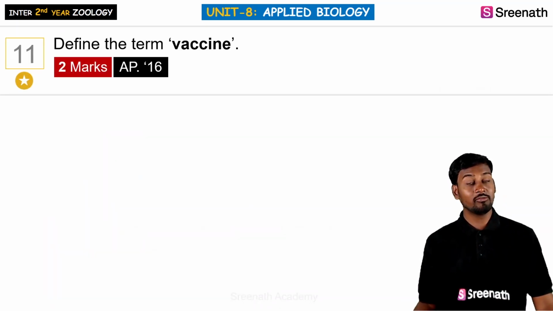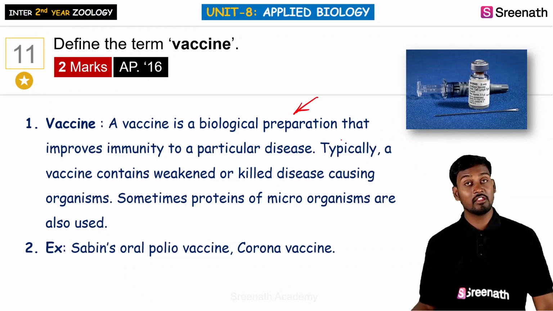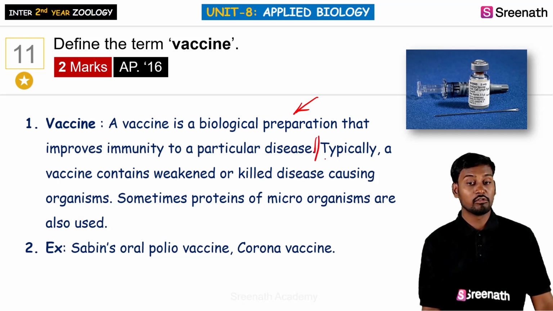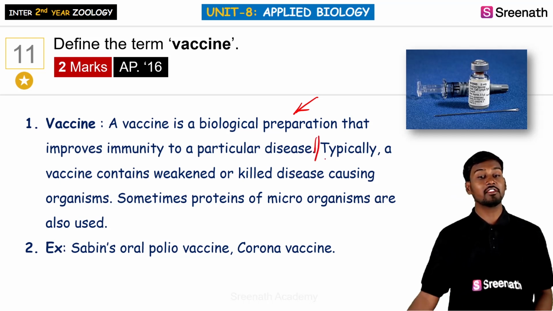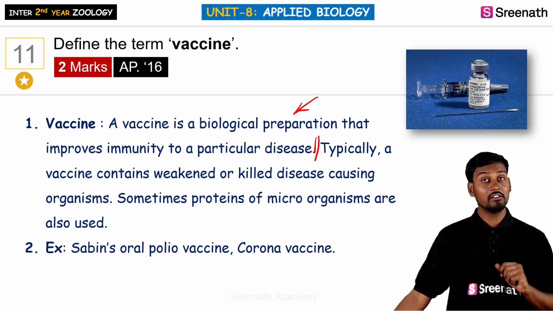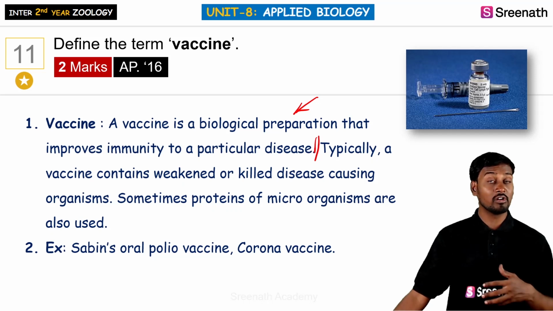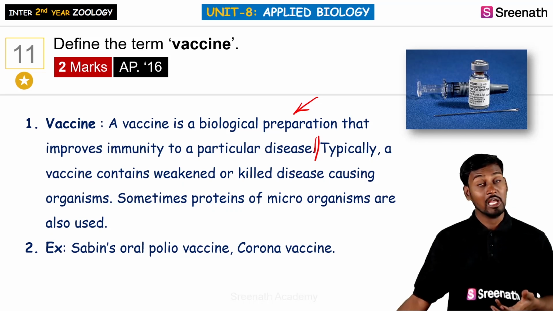So what is the term vaccine? So vaccine is nothing but a biological preparation which tries to improve the immunity against a particular disease. Typically a vaccine can have any kind of weakened or killed organism. Sometimes we can have the proteins of microorganisms, or sometimes the parts of the microorganisms.